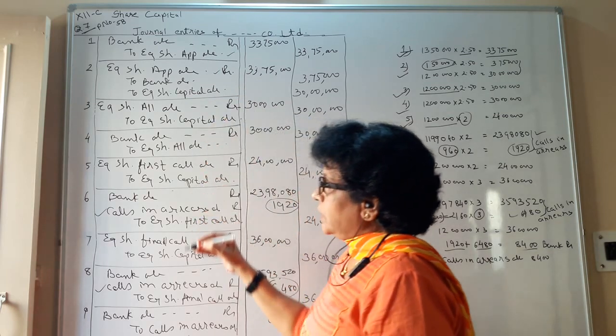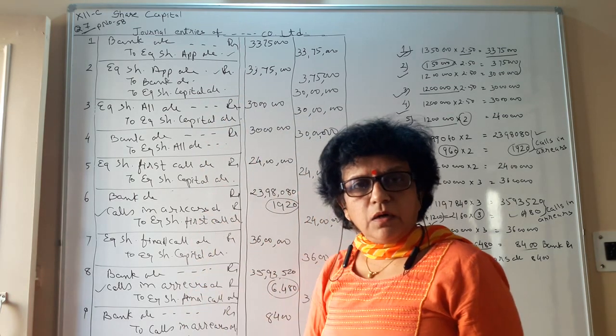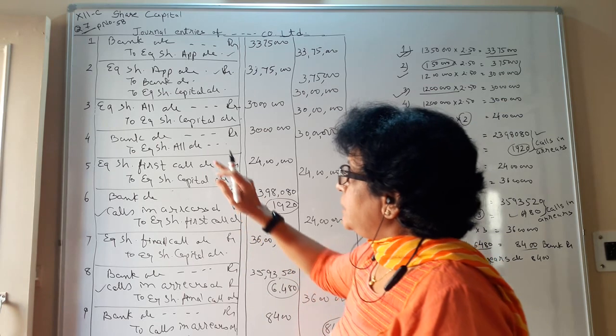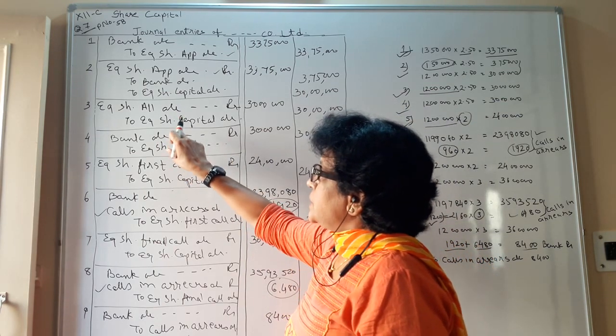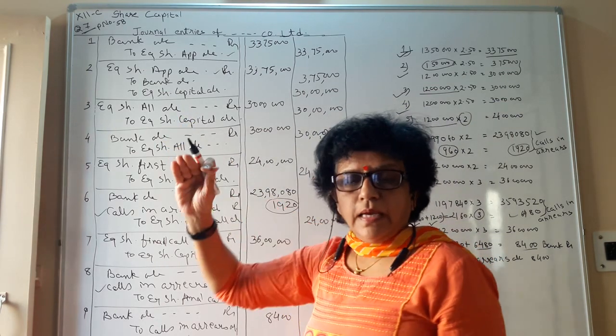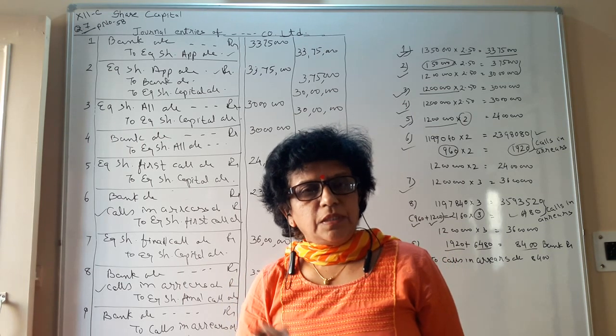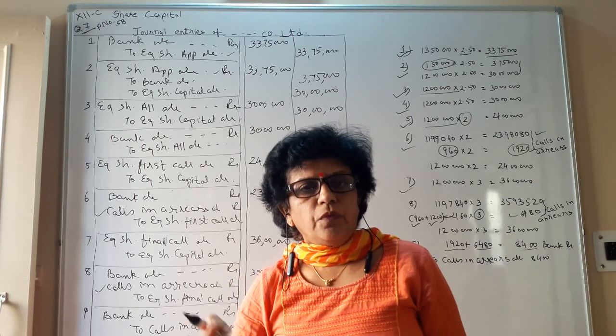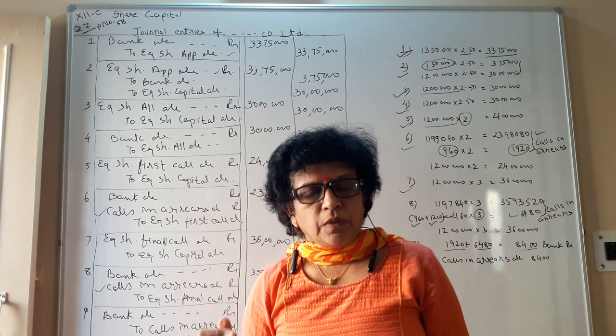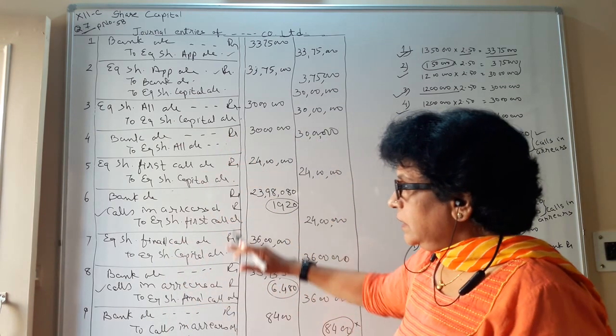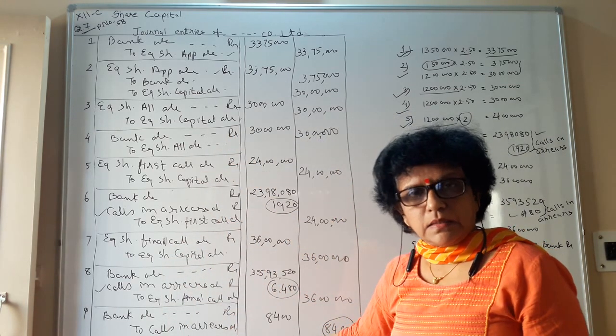So every account, if you observe, we are closing. The only account that remains open is your equity share capital account. And the balance of equity share capital will be equal to what we have asked for. In this way, do the journal of calls in arrears. Thank you.